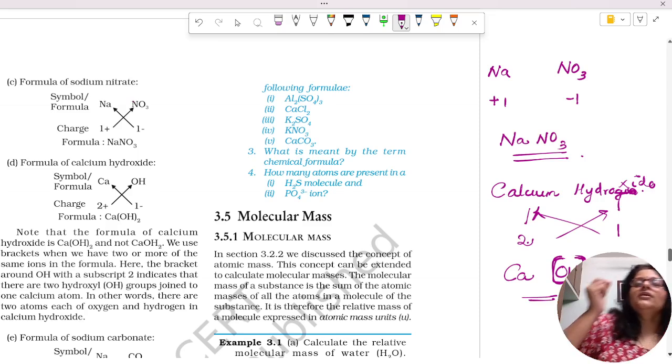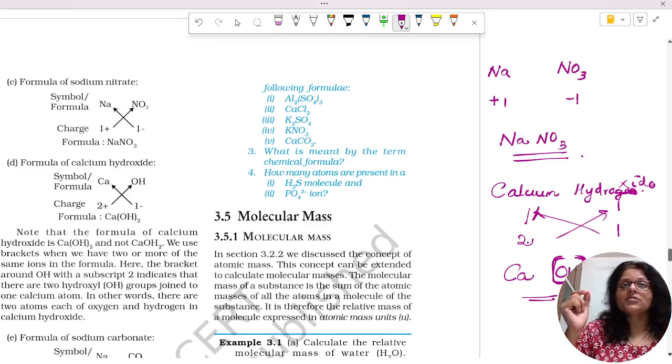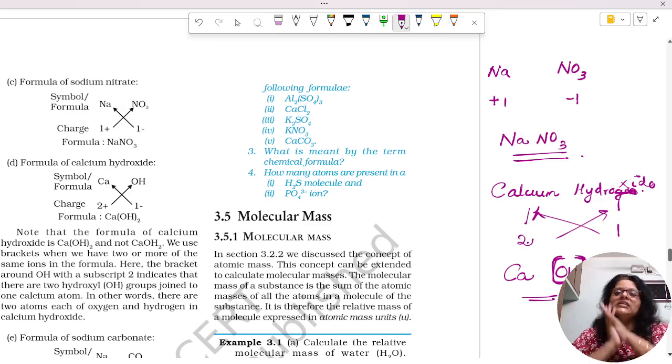Then we need to know the valency, or combining capacity, which tells us how many atoms of each are present in a compound. Valencies are written down for each. You have a table given over there. You need to study the valency of the ions present, write it down, cross it over, and we will get the formula.